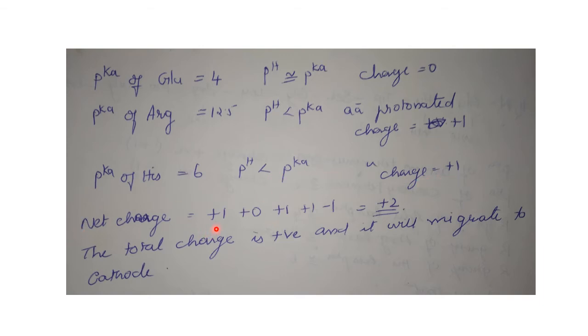So net charge will be, we have to see for the carboxy terminus and the amino terminus values also. So one is plus 1 and carboxy terminus is minus 1. So plus 1 plus 0 plus 1 plus 1 minus 1 is equal to plus 2. The total charge is positive, so it will migrate towards the cathode. So answer is cathode.